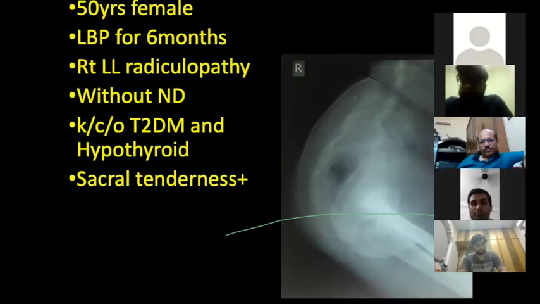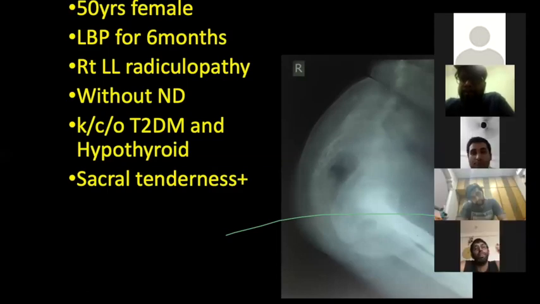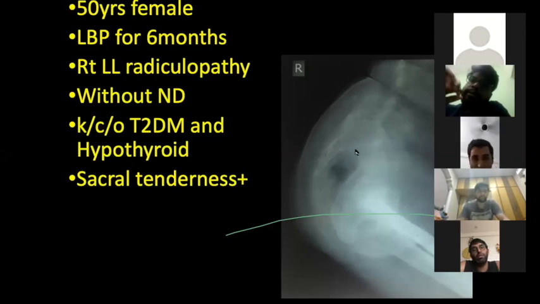I cannot comment on the matrix because I don't think it's visible. It's very difficult to comment on this. That is true. We have to go for further investigation. There may be some possibility of cortical breach. A pathological fracture may be there. There is cortical thinning. There is actually a huge osteolytic lesion present without any periosteal reaction.